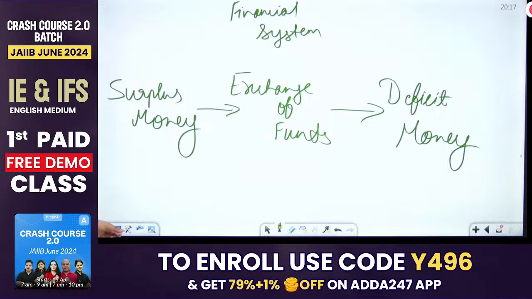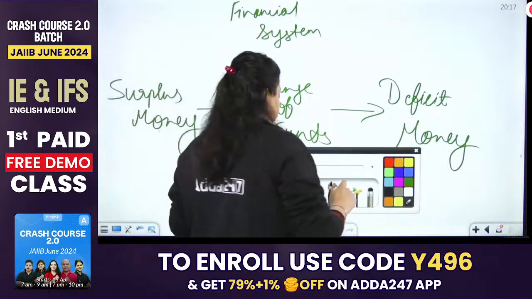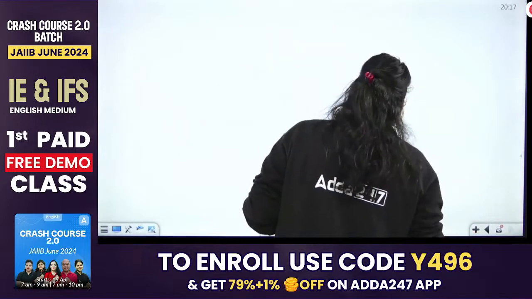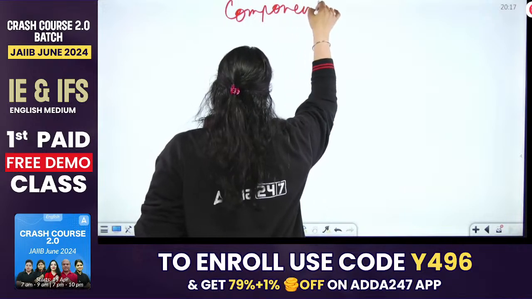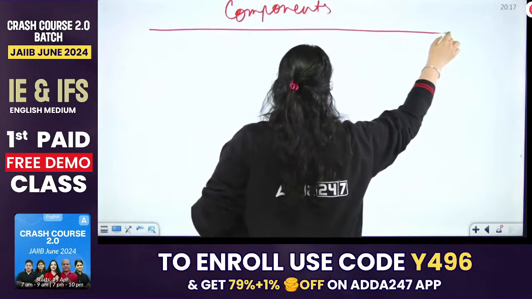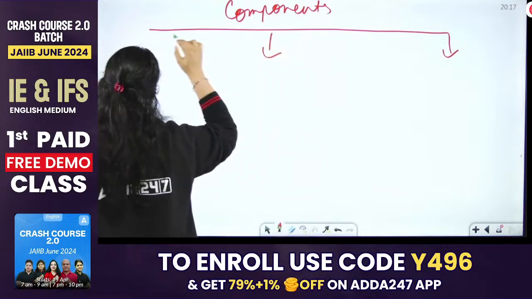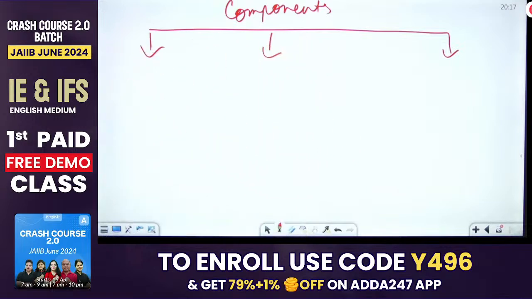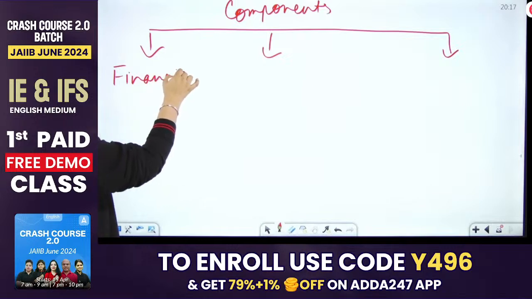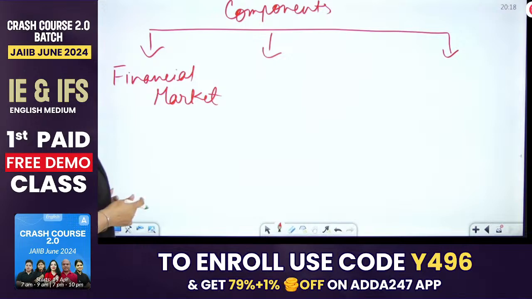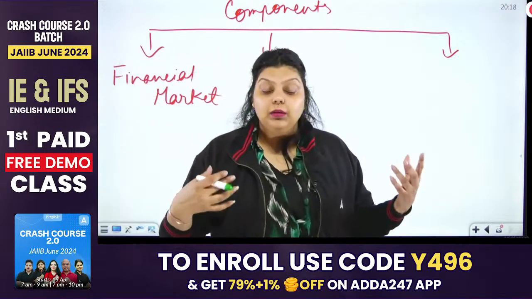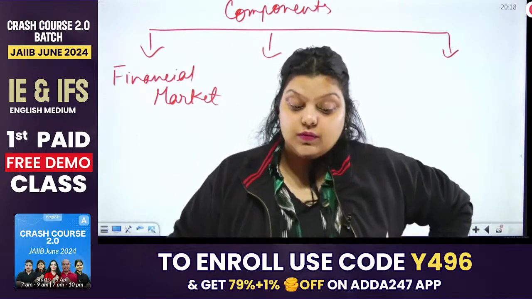Now, in case of a financial system, we have three components. Components means the parts by which the financial system will be able to exchange the fund among the parties who have surplus money and the parties who have deficit of money. So the first component we have is the financial market. A financial market is simply a platform where we can go and meet the persons who have surplus of money and who have deficit of money.